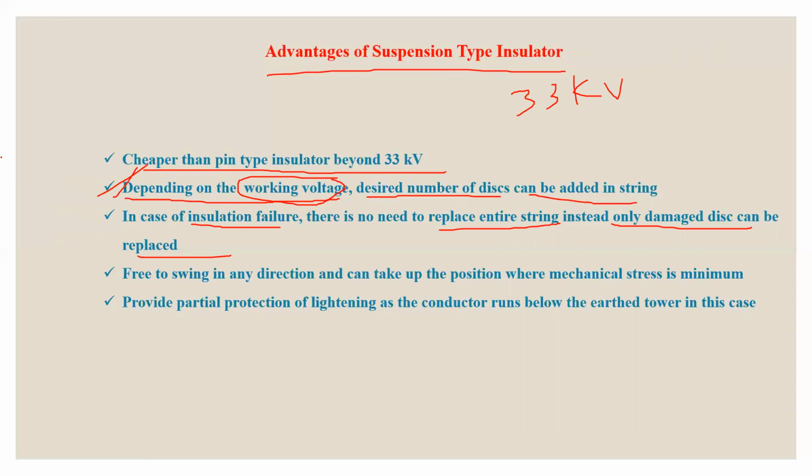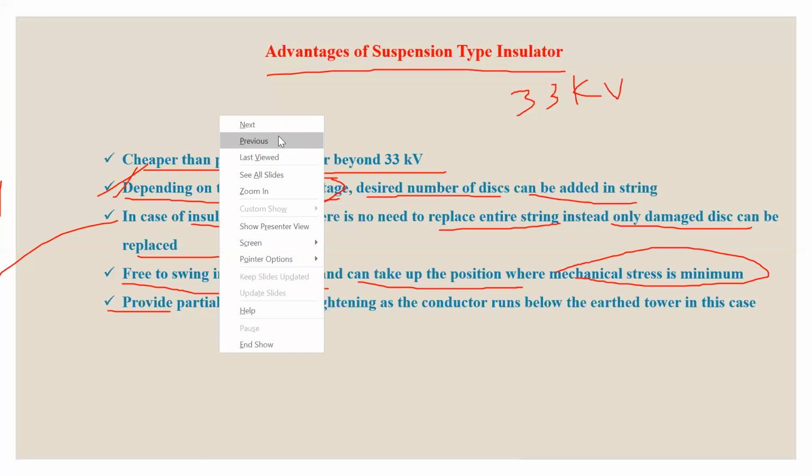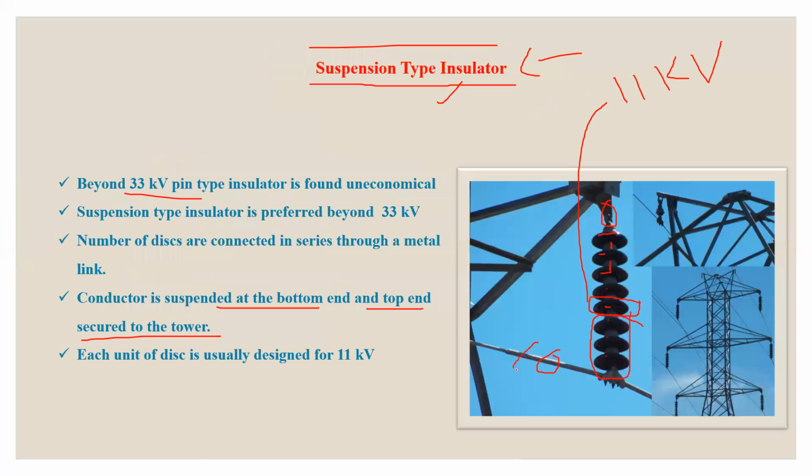Its fourth advantage is that it is free to swing in any direction and can take up the position where mechanical stress is minimum. And its fifth advantage, you can see here the conductor runs below the tower. In case of the pin type insulator, the conductor runs above the tower, but in this case, the conductor will run below the tower.